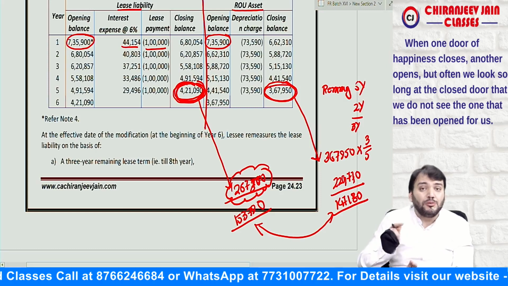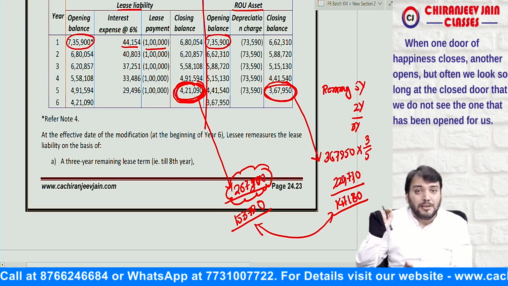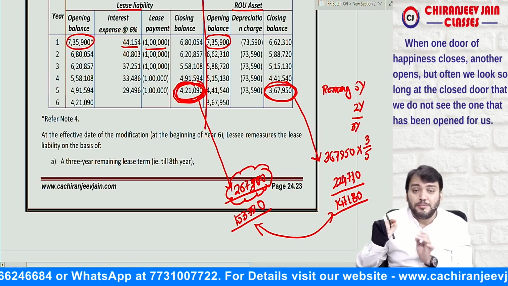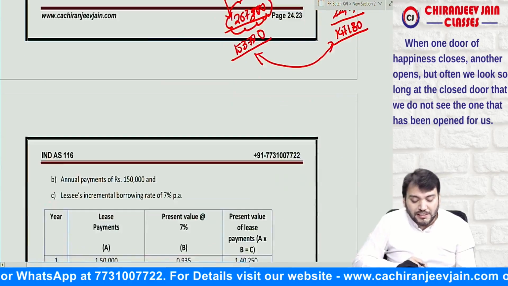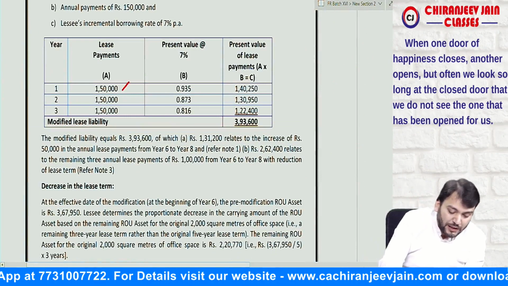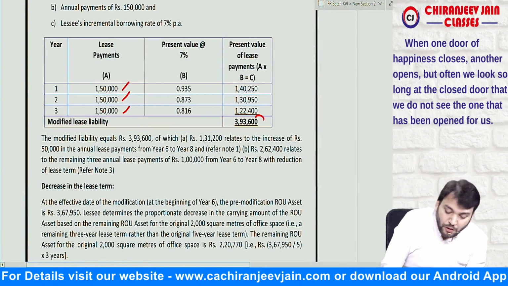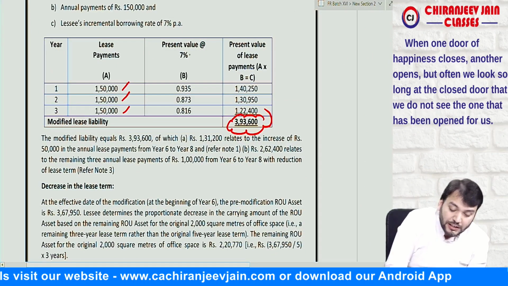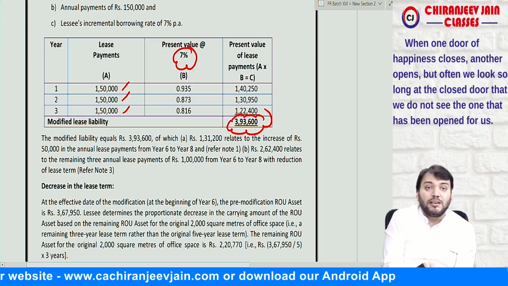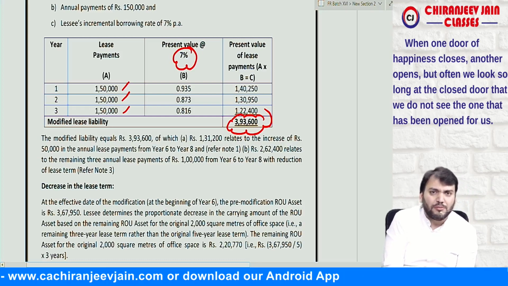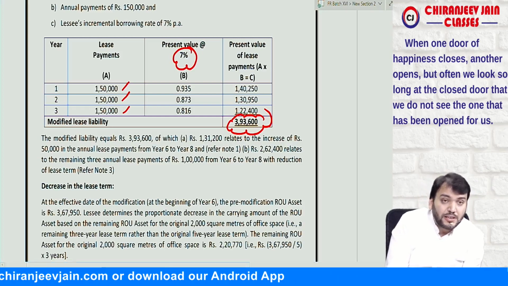Correct. Now it means we need to modify our lease liability because of the increase in the scope. So we are paying 1,50,000, 1,50,000, 1,50,000. So this is the modified lease liability based on the revised discount rate. Are you able to understand what I'm saying? Yes sir.